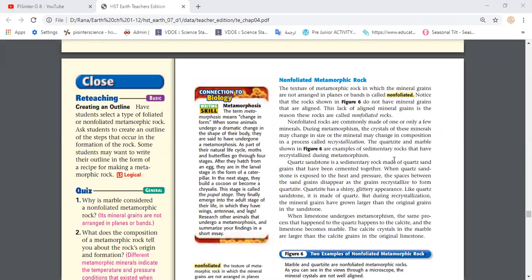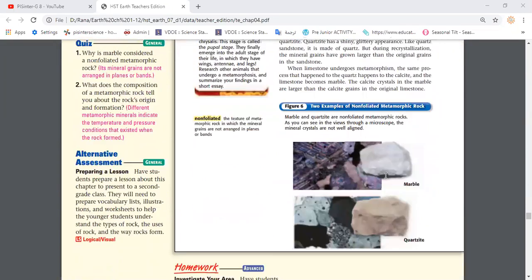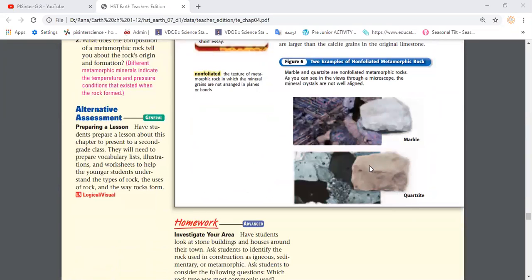Example here we have some minerals like quartzite. Quartzite actually, it's one of the, this one, as you can hear, that's quartzite. It's a metamorphic rock. If you look at this one, or the marble here, could you observe any planes or bundles, guys? Could you see arrangement of minerals, or could you find any features in this one? No. So it's non-foliated.